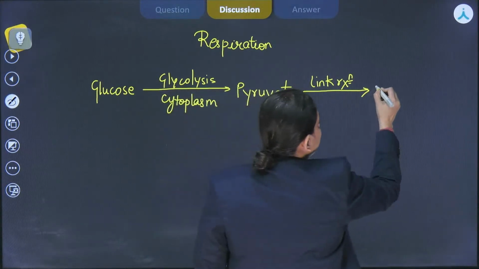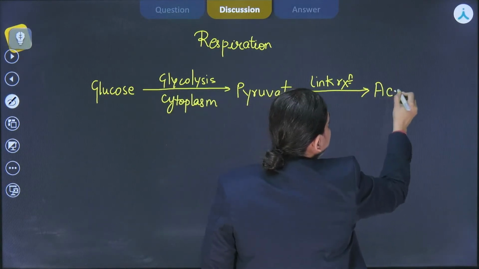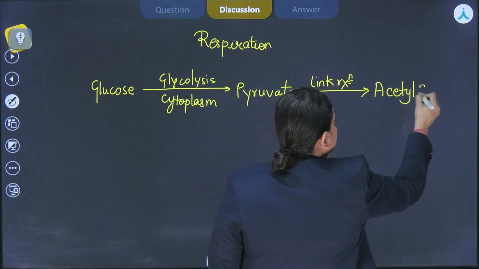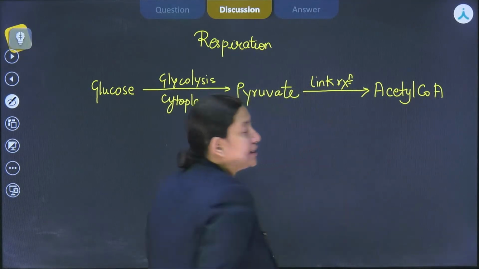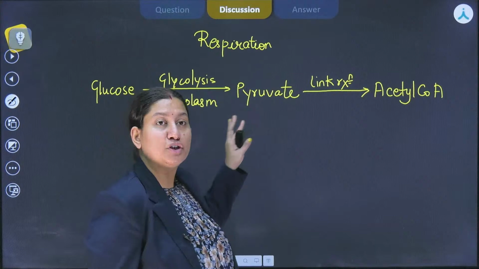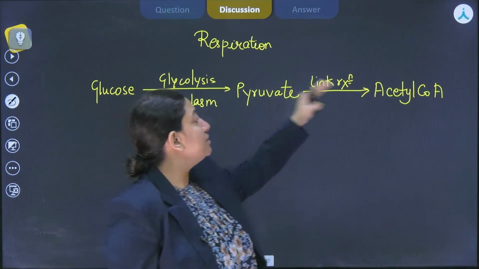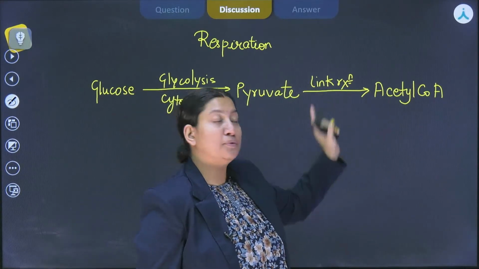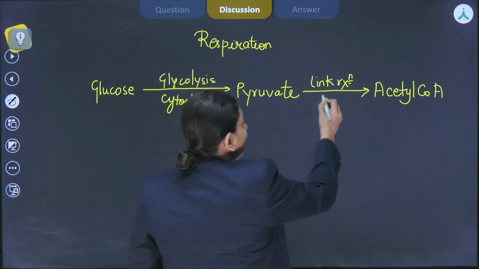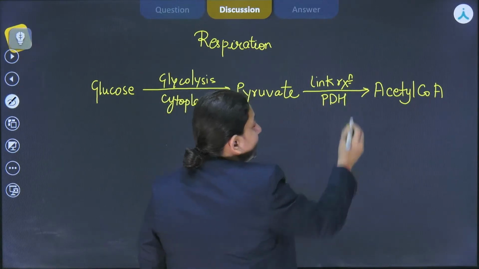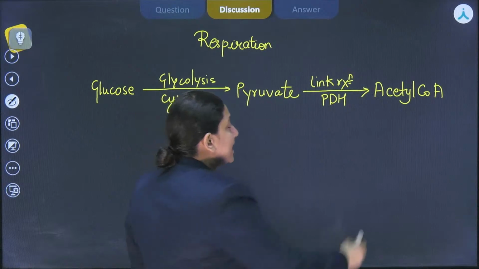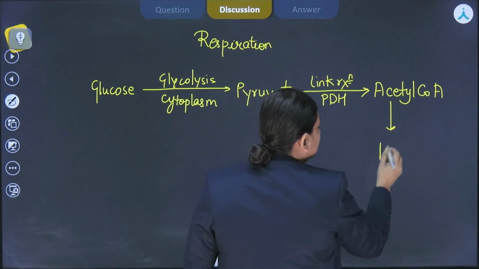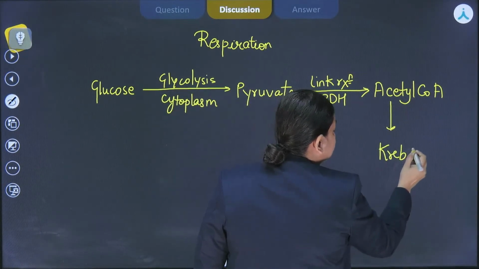So this is going to enter into the mitochondrial matrix. So acetyl-CoA is going to be formed. This pyruvate, which is present in the cytoplasm, enters into the mitochondrial matrix by this particular reaction, which is catalyzed by pyruvate dehydrogenase complex.